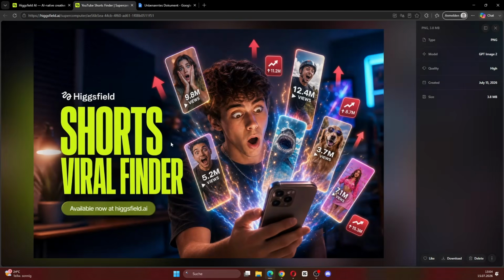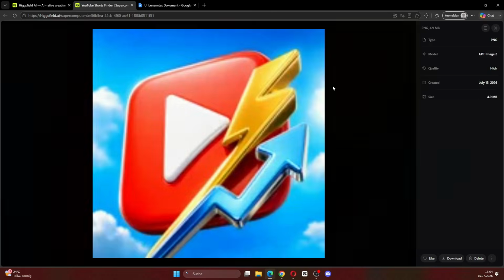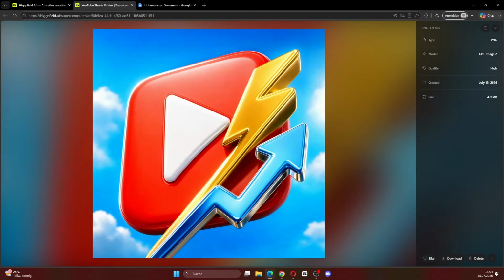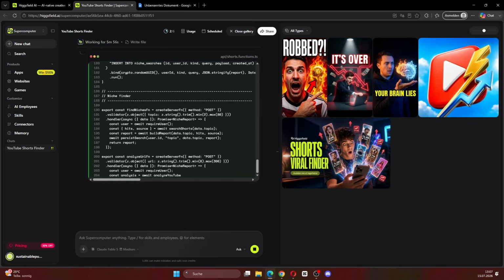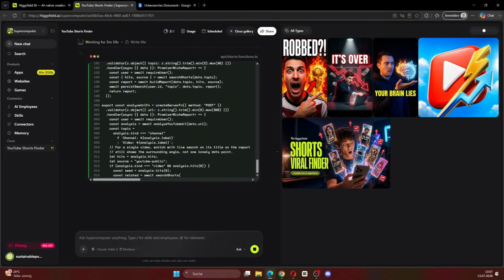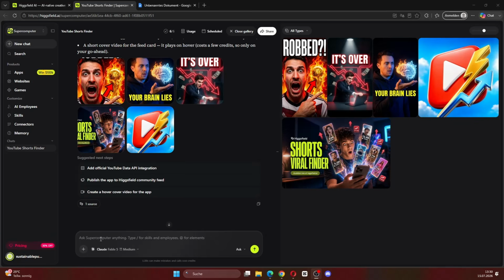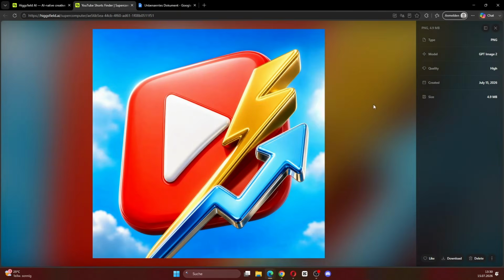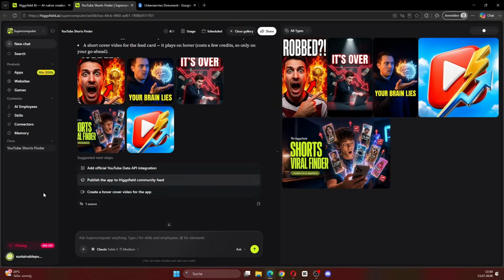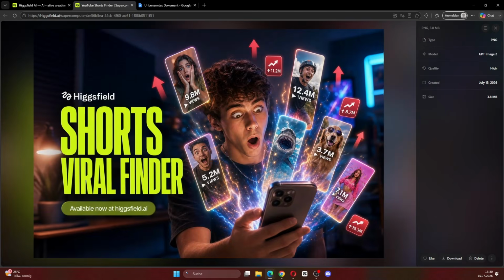Okay, now it has generated a landing page cover for the app. Pretty good. The logo is decent, but we can always change it later if we are not happy with it. As you can see, Claude is still writing all the code for us. Okay, the main app is now finished. We could already publish it, but there are two things I want to change first. The first thing is the logo. I do not really like the current one because it does not clearly look like a shorts related logo. The second thing is that I want to create a hover cover.